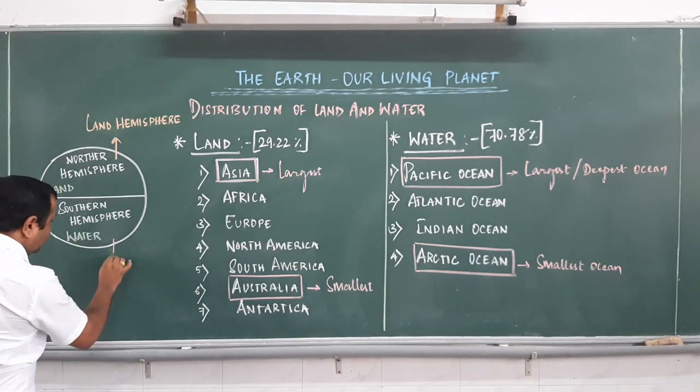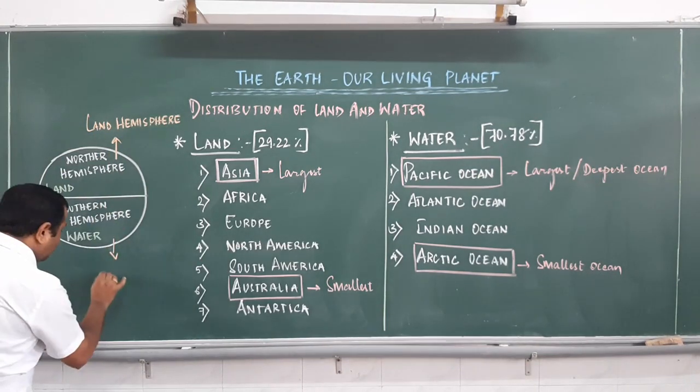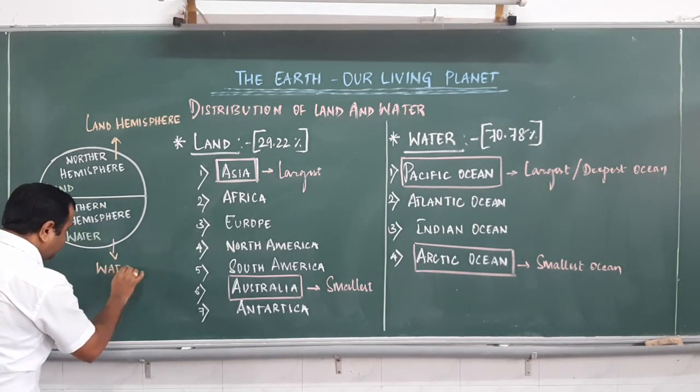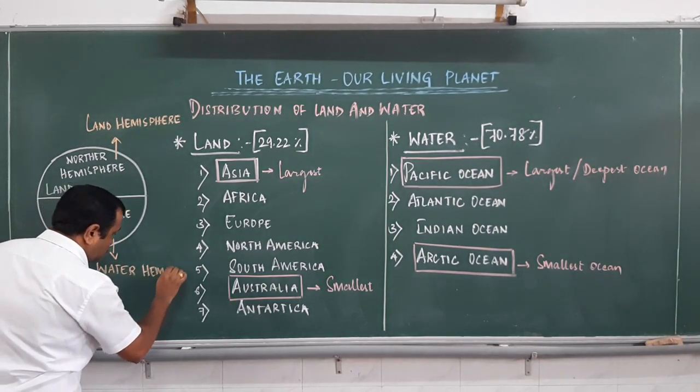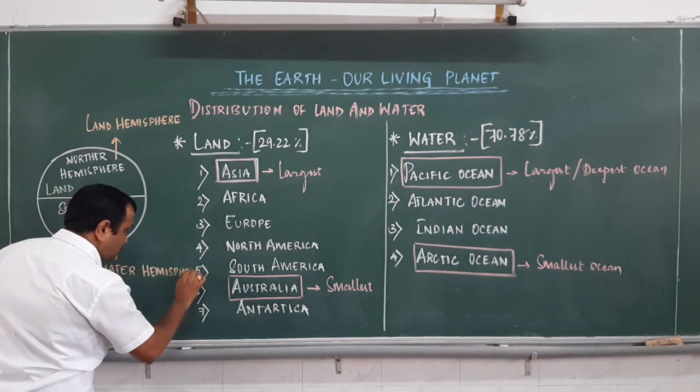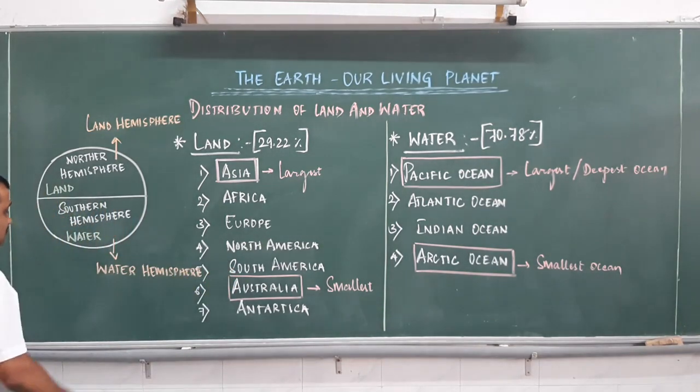The southern hemisphere can also be called the water hemisphere.